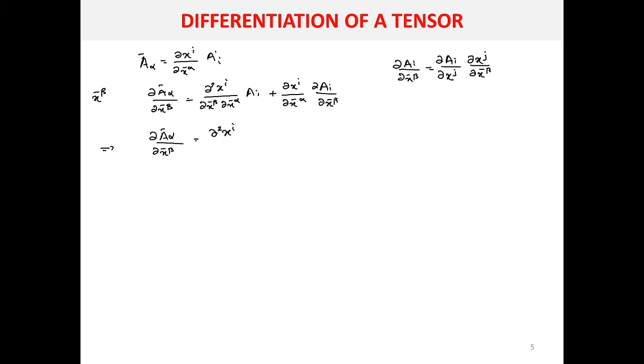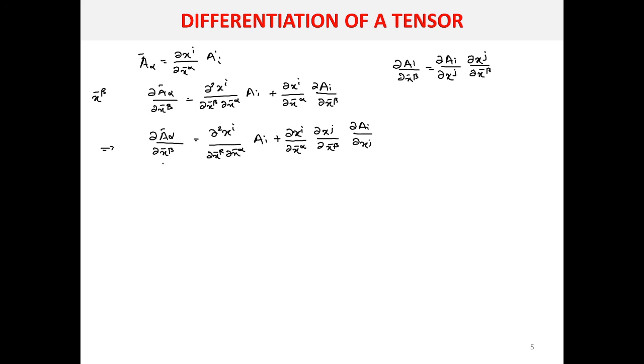So you can write ∂²x^i/∂x̄^β∂x̄^α into A_i, and for the second term you can make these rearrangements, so the terms will be ∂x^i/∂x̄^α. The term ∂x^j/∂x̄^β is there. Then you can write this particular term, that is ∂A_i/∂x^j.